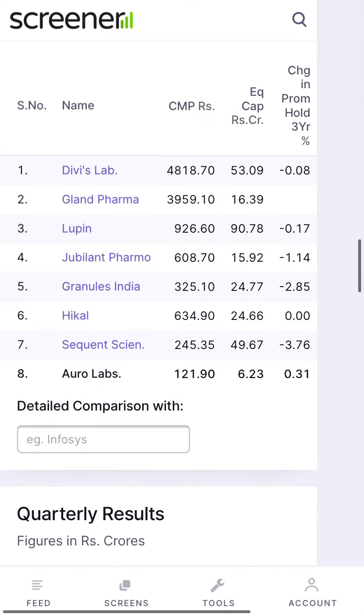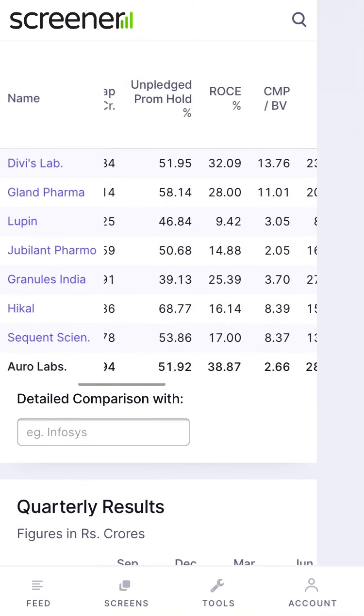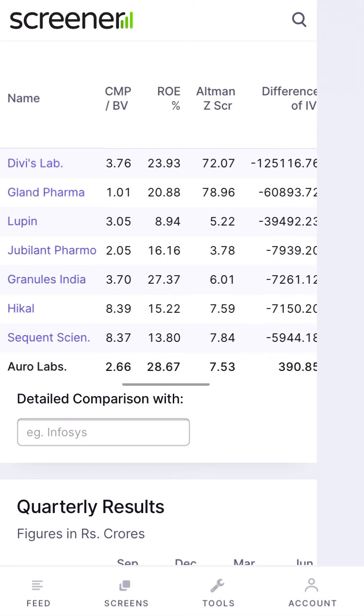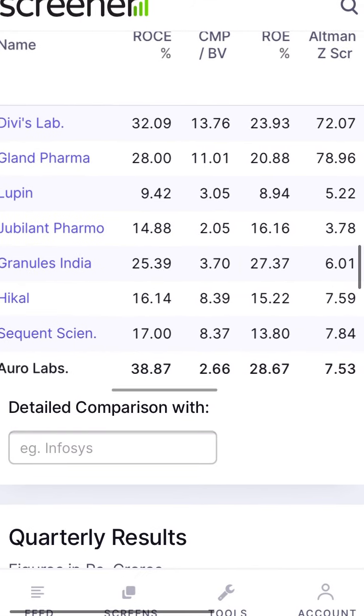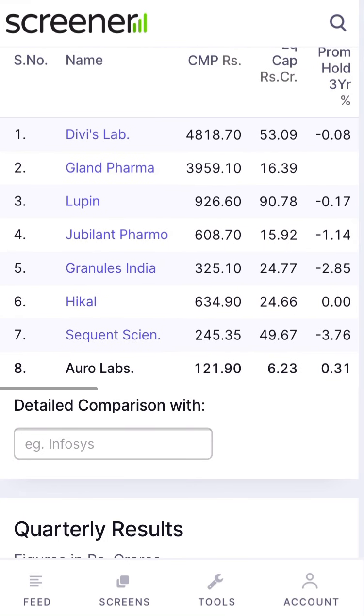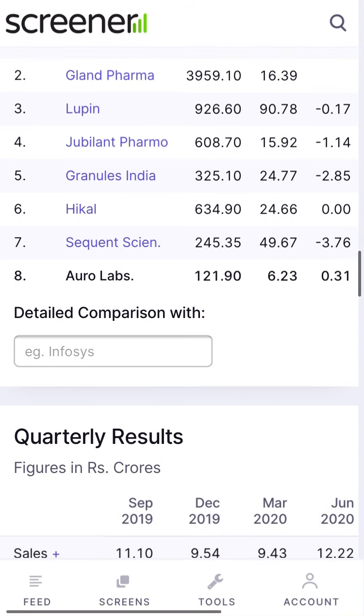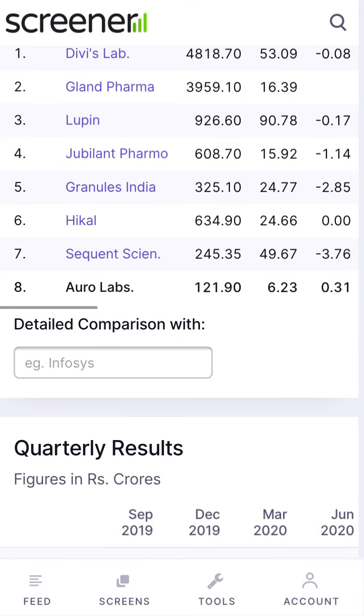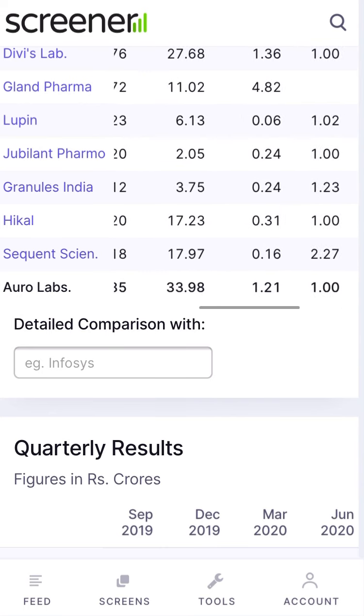You can see some comparison with other companies here: Divi's Laboratories, Gland Pharma, Lupin, Jubilant, all are very good and multinational. Similar activity is done by Oro Laboratories also, which is a very good sign.